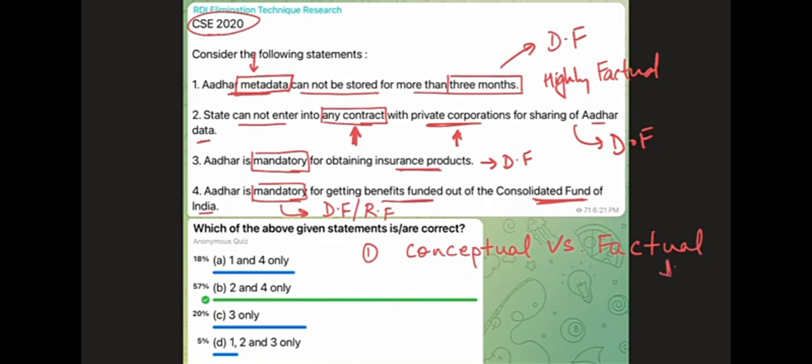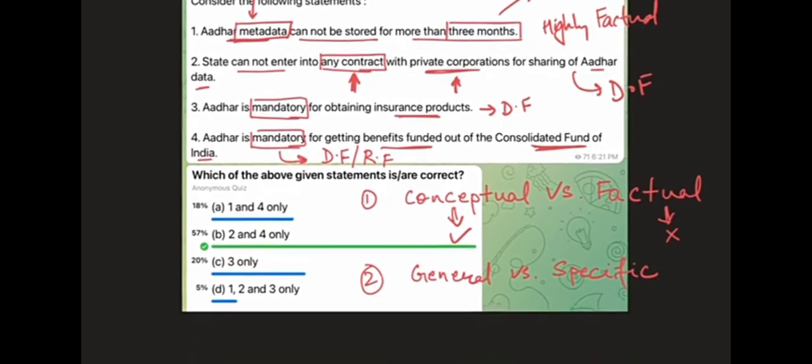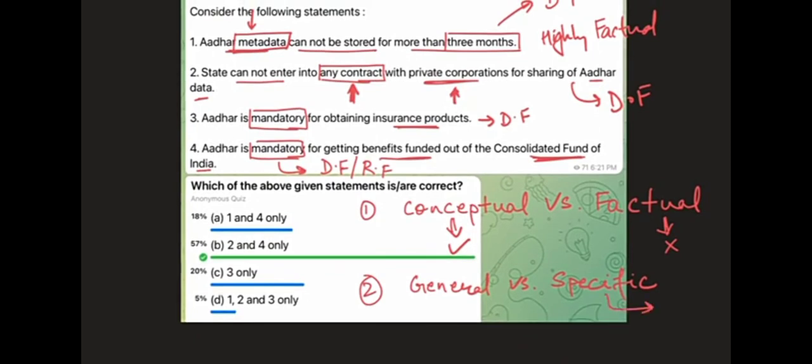That is, factual statements are generally wrong and conceptual statements are generally correct. Okay, so if you have to choose the answer between a conceptual statement and a factual statement and you are unaware of both the statements, go for the conceptual statement if the question is asking you to mark the correct option, the correct answer. The second principle is that if you have to choose between a general statement versus a highly specific factual statement, similar to the previous rule, the specific statement has got a high chance of being incorrect and the general statement has got a high chance of being correct.